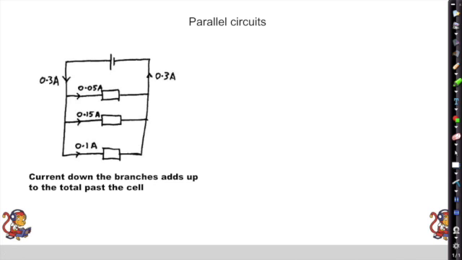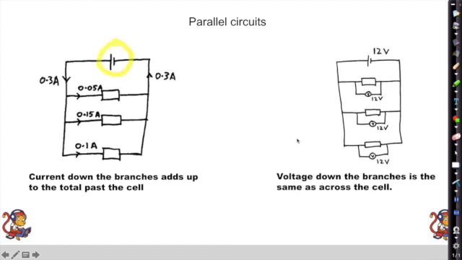And you can also see there that there's another example, slightly harder. This is with different power resistors, and we've got 0.05, 0.15, 0.10 amps. You can add those 3 together, and so we're going to have 0.3 amps going past our cell. Voltage is the same down each branch, so each branch here has got the same voltage as the voltage past the battery. Okay, so the voltage past that is the same down each branch.